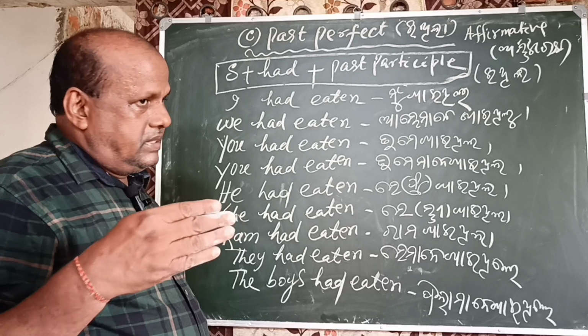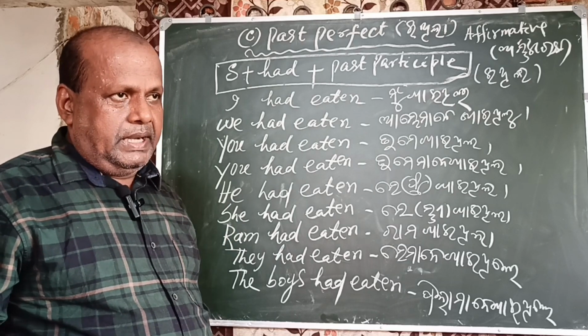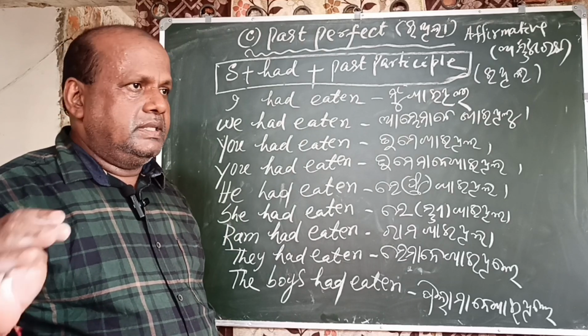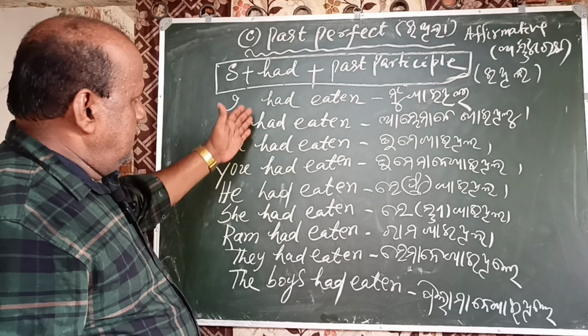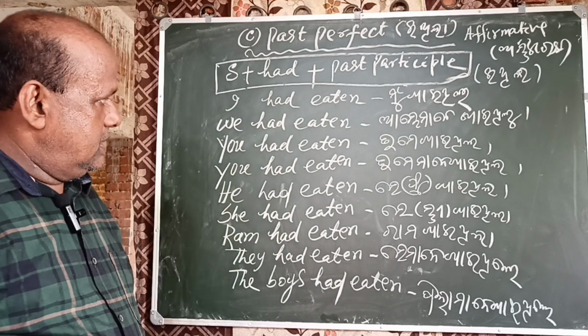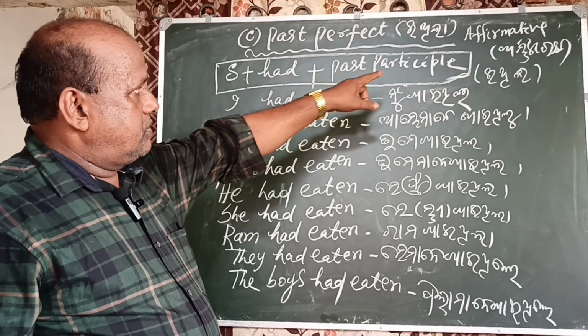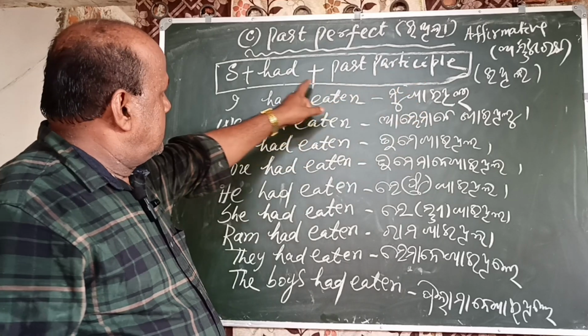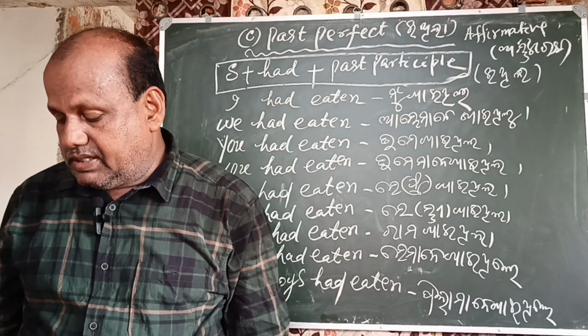He said that he had played football in his childhood days. In those cases, we use the past perfect tense. And I have already discussed the affirmative form of the tense.